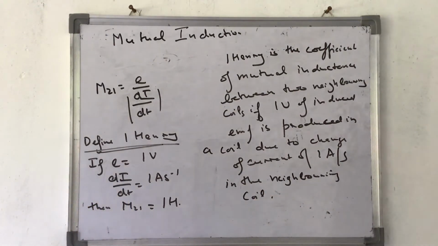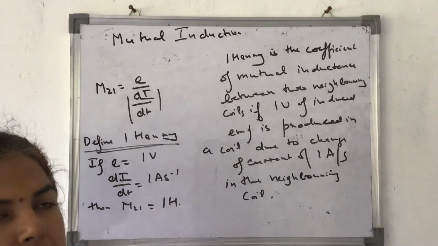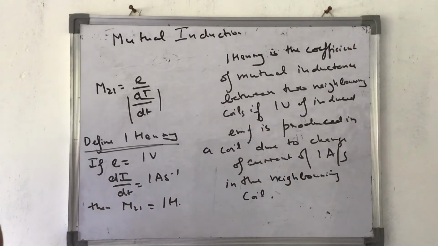Okay. Now this is the definition, but if someone asks you what are the factors on which the coefficient of mutual inductance depends, you cannot say it is electric voltage or electric current. It is the geometrical shape, the number of turns in it, and the material out of which it is made, that is the permeability of the medium, that will matter. This is the definition of 1 Henry, true, but if the question is what are the factors on which the coefficient of mutual inductance depends, then it is not the answer.